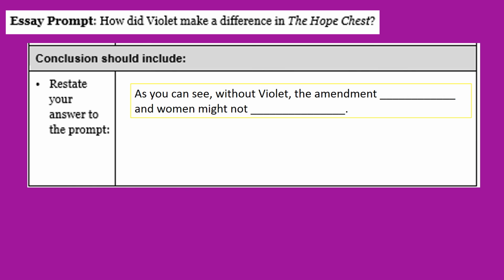Pause the video to make sure you filled in this information in your graphic organizer. Now that your graphic organizer is completely filled out, you can use a separate sheet of lined paper to write your essay, or if your teacher allows, you can type up your essay using the information in your organizer.